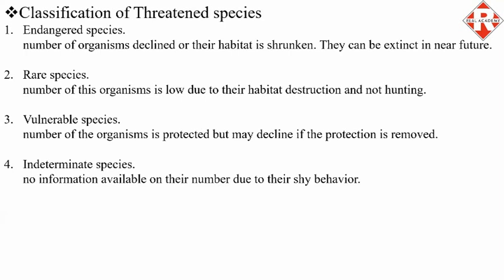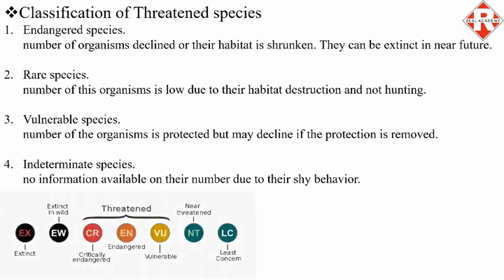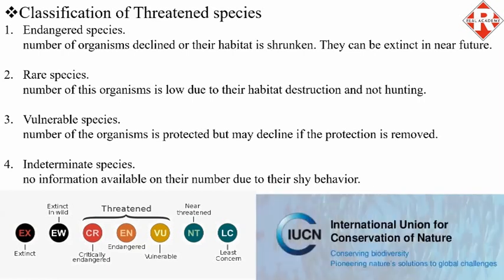There is a list called the IUCN Red List which has 7 categories, starting from least concern, near threatened, vulnerable, endangered, critically endangered, extinct in the wild, and extinct. IUCN is an international organization which maintains records and is also an active body in conserving nature. The next slide shows one example from each category of the IUCN Red List.